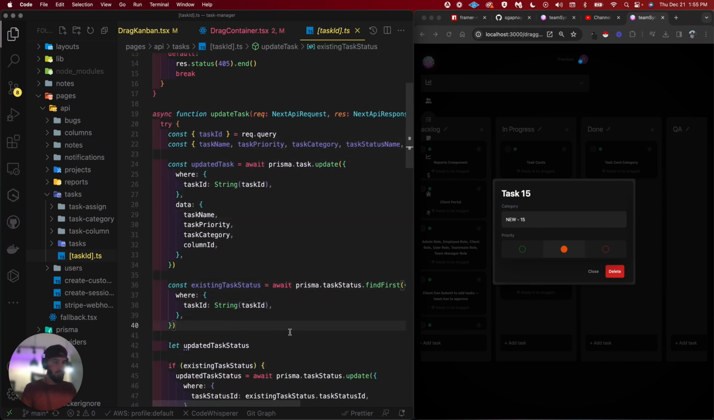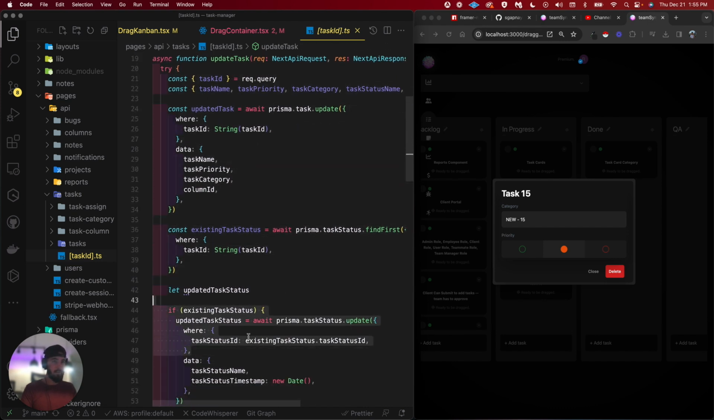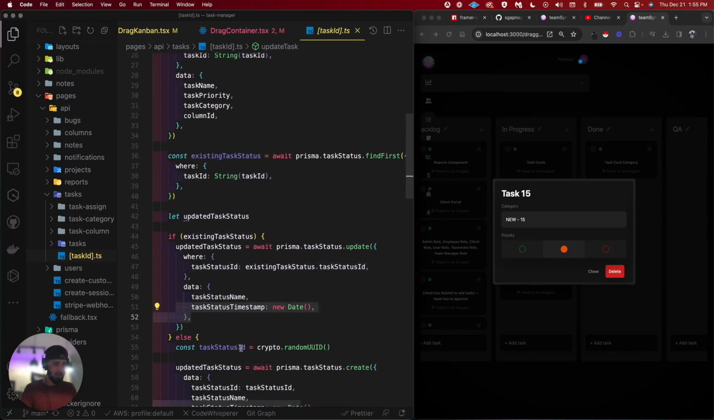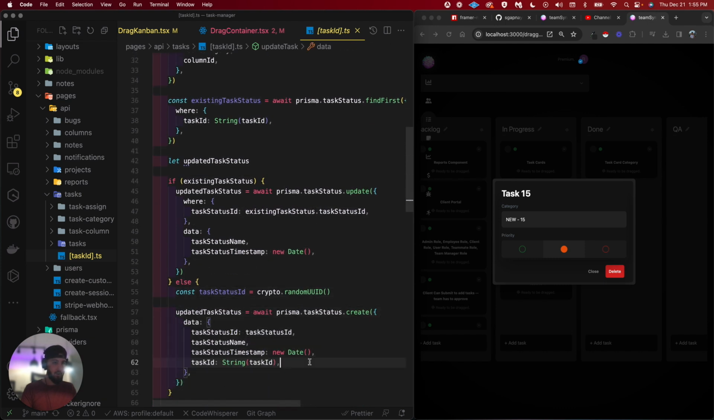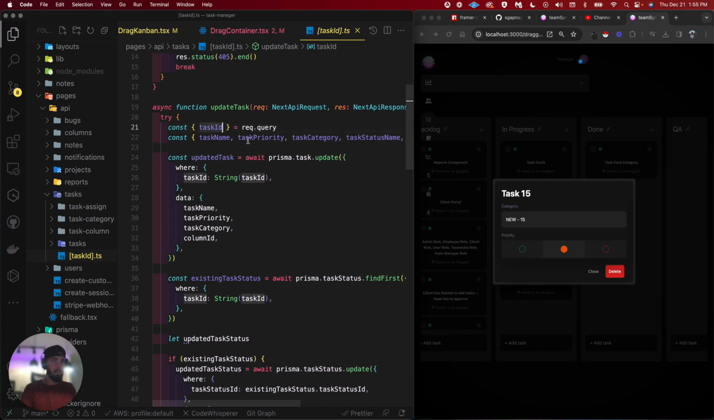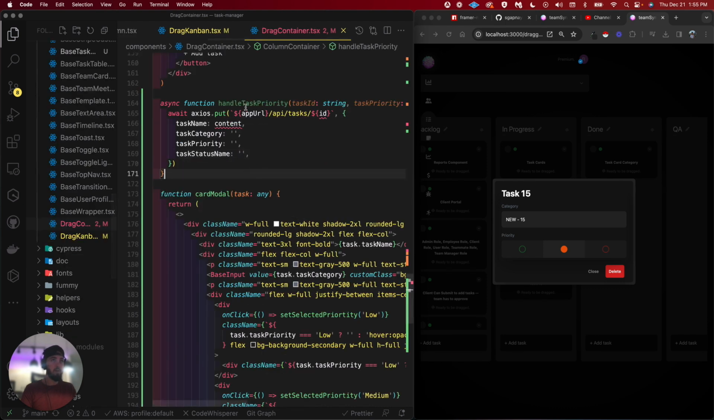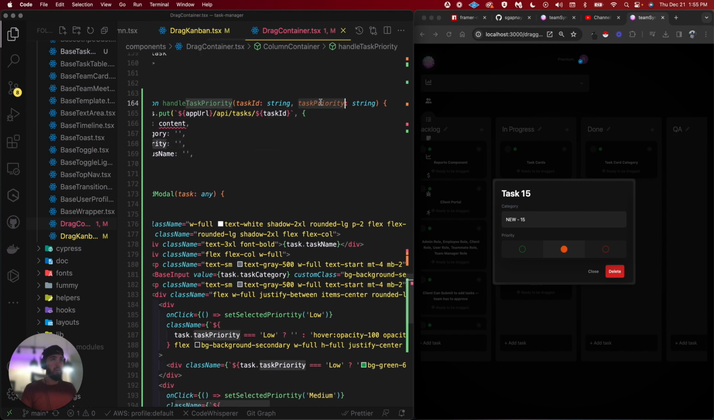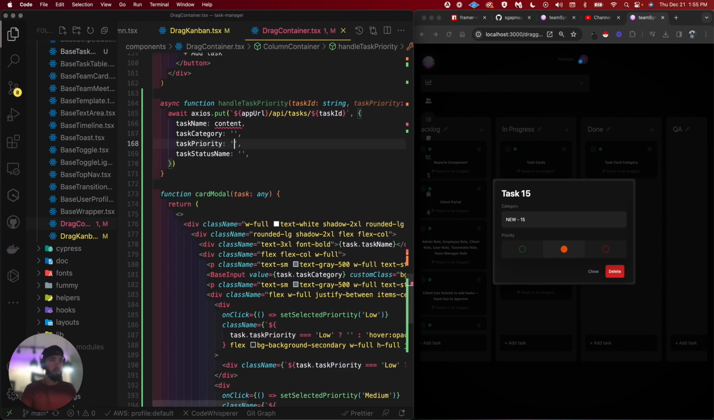So, okay, we got existing task. If existing task status is there, boom, make that the existing task status. Perfect. Else, if not, update all the things that come in. And then we have the task ID from the params. Perfect. Okay, so all we need is just the task ID and task priority. We could go ahead and throw that in just like this. I might as well pull the task in. I'll just type it as any for right now until we get all the types configured.